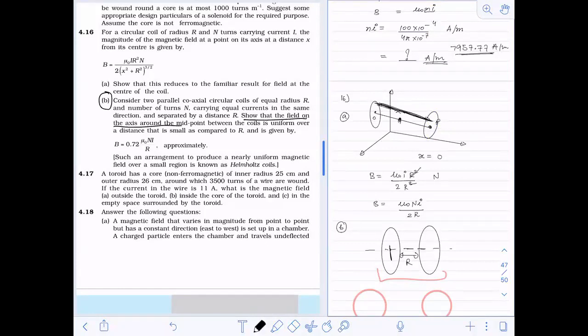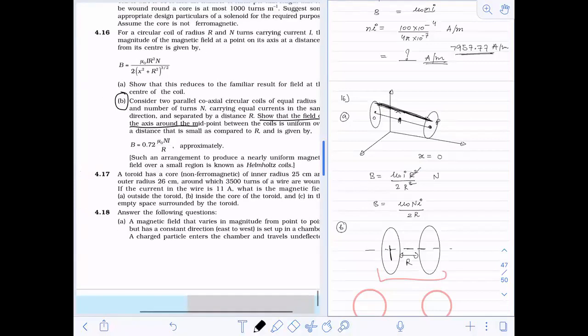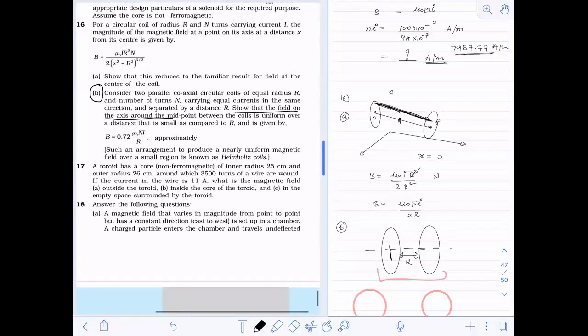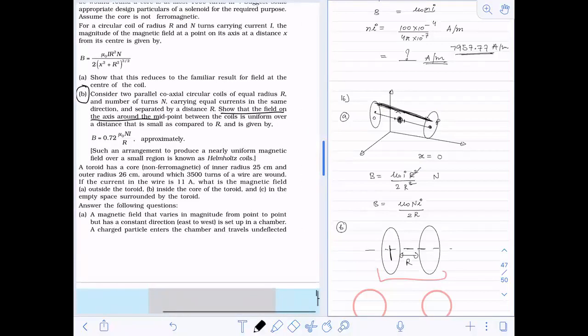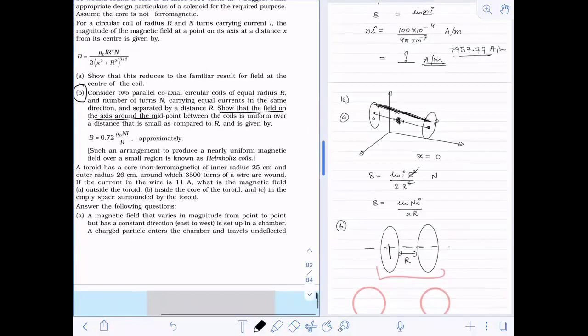And it is given by this value. So actually this is the midpoint, and somewhere around the midpoint it is saying, the field on the axis around the midpoint between the coils.